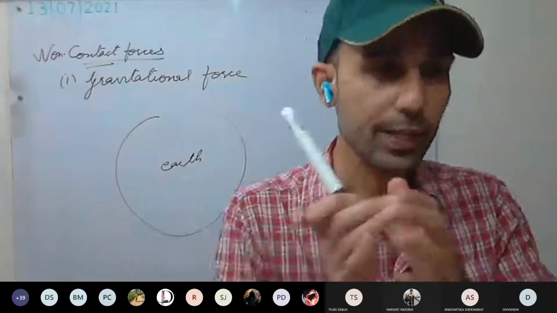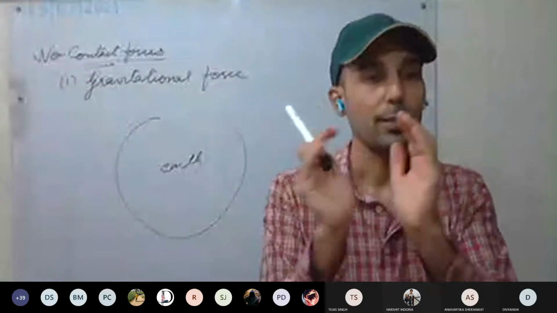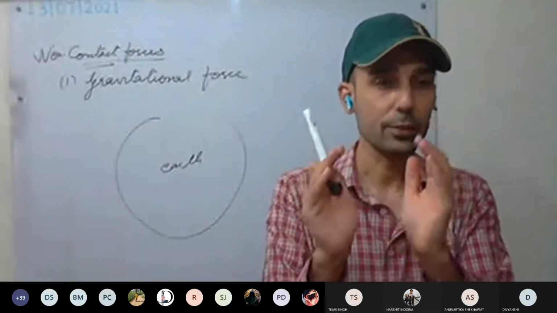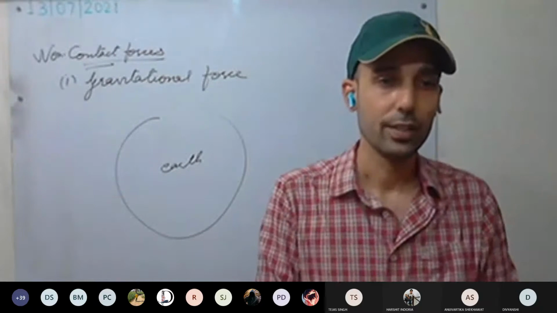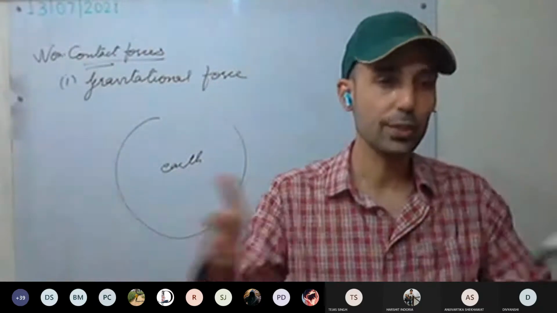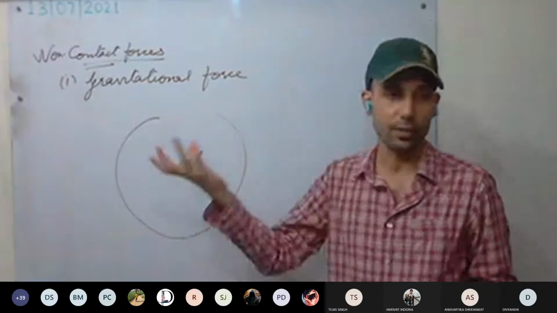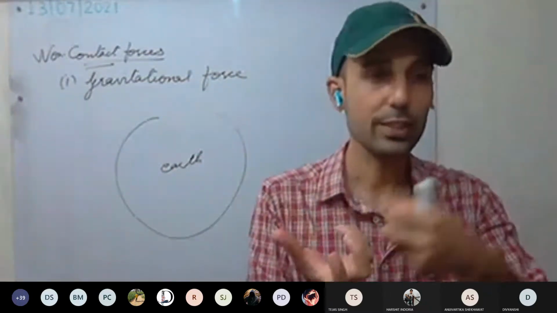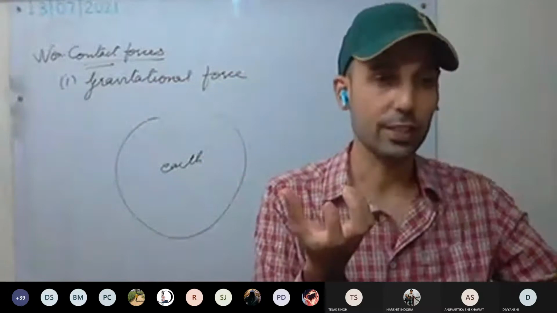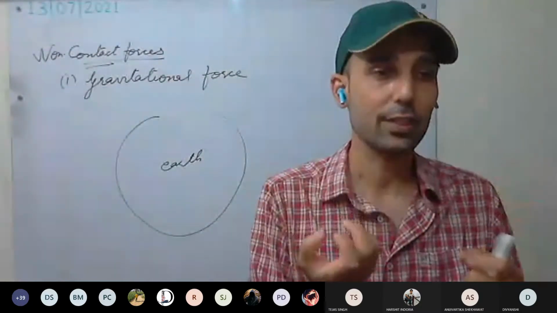And the Earth, being a huge body, has more gravitational force. The Moon, having less mass, will have less gravitational force compared to Earth. So a huge planet or a huge star, if it has more mass, will have more gravitational force. You know it, the Sun attracts Earth towards it, and Earth as well attracts the Sun towards it. I can give one example.